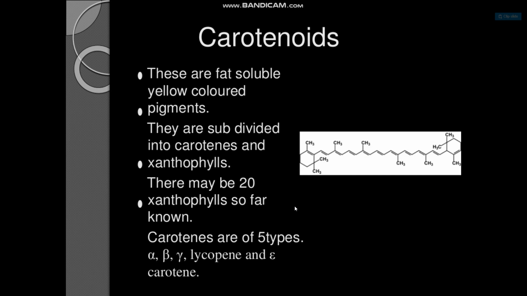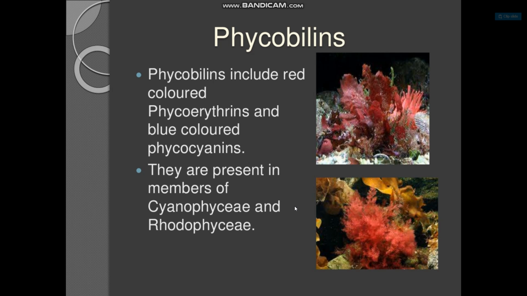Carotenoids are fat soluble yellow colored pigments. They are subdivided into carotenes and xanthophylls. There may be 20 xanthophylls and so on. Carotenes are of types alpha, beta, and lycopene. Phycobilins include red colored phycoerythrin and blue colored phycocyanin.